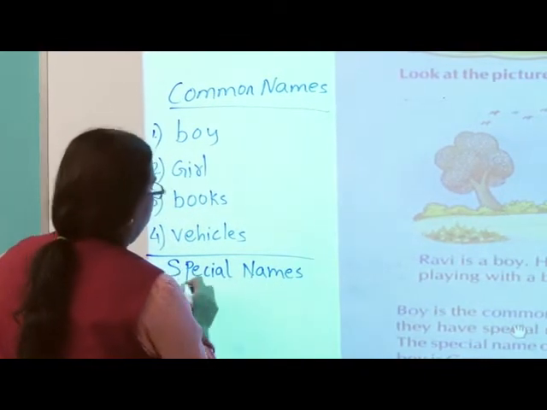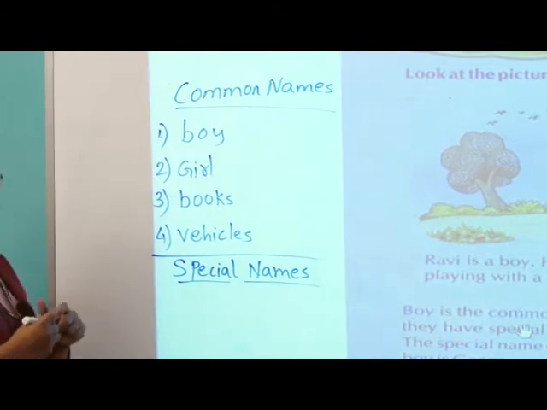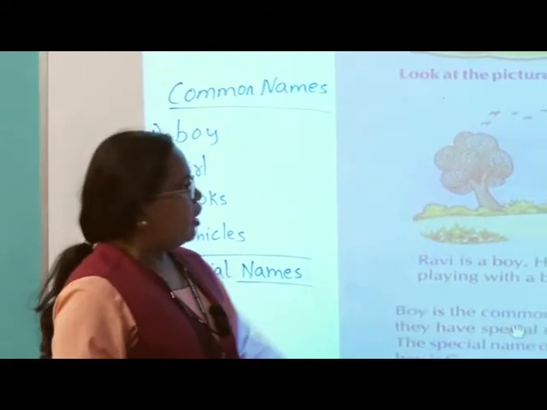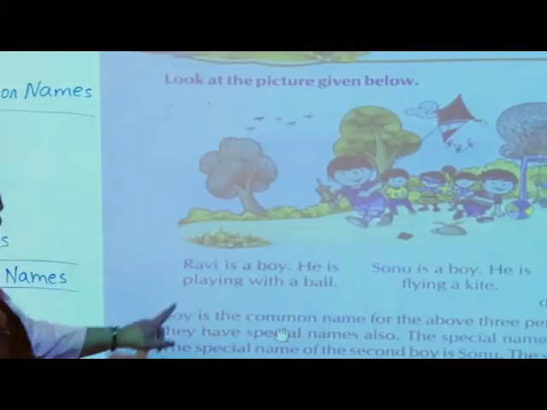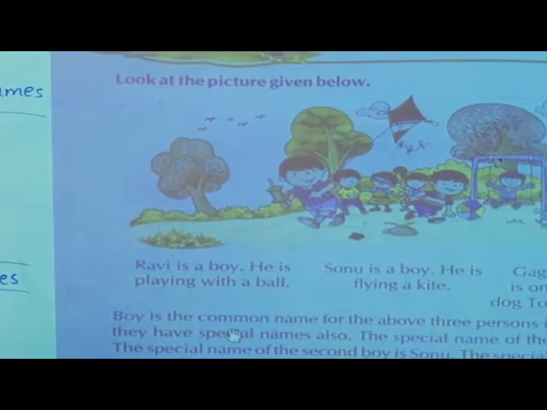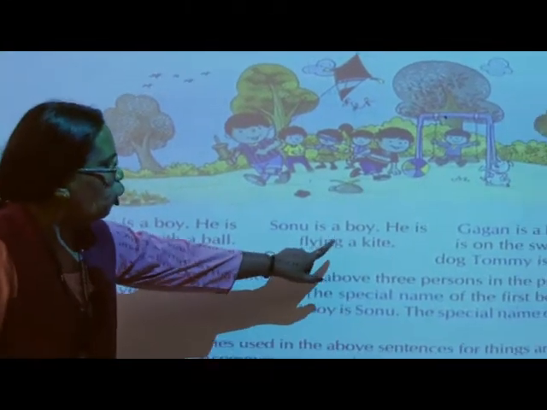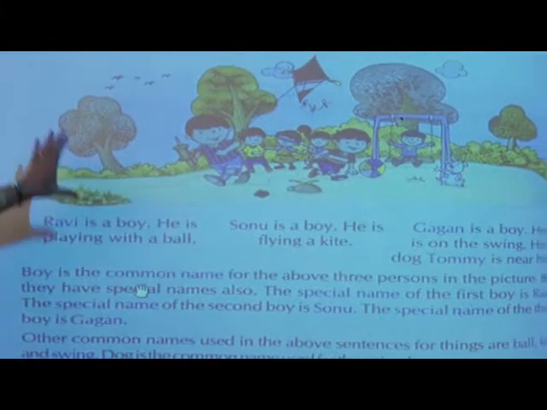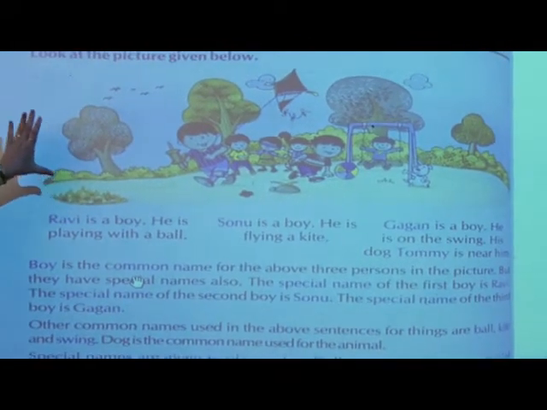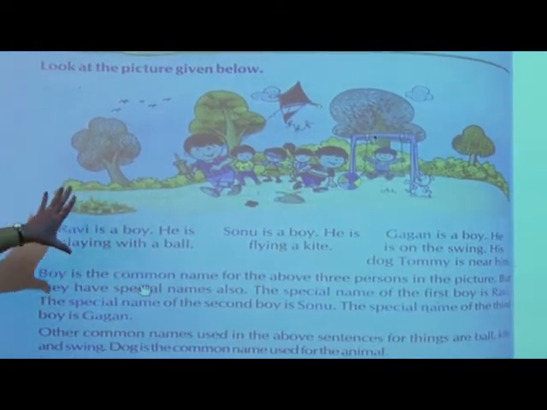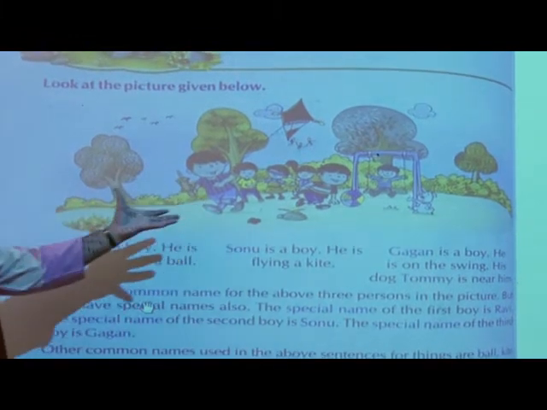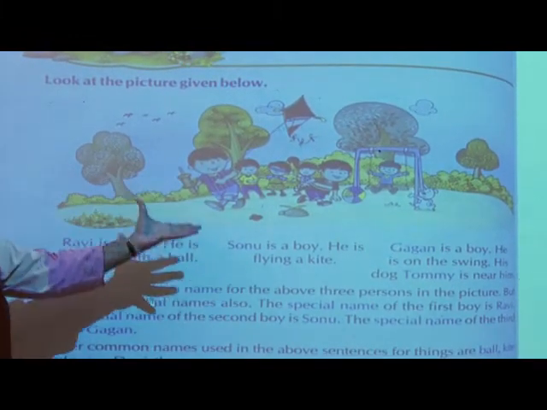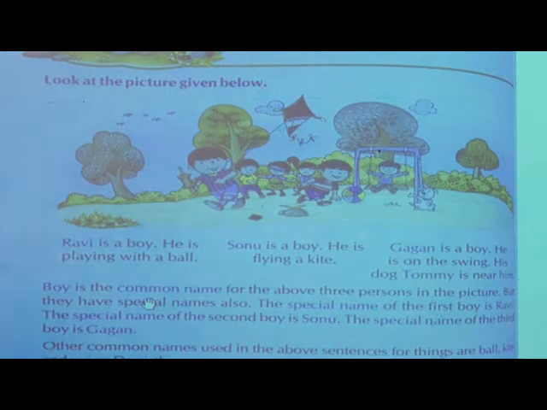Special names. Now what is this special names? See here, you can see Ravi is a boy, he is playing with a ball. Then Sonu is a boy, he is flying a kite. You can see this picture. In this picture, some boys are there in a garden and they are playing in the garden. Now many boys are there.